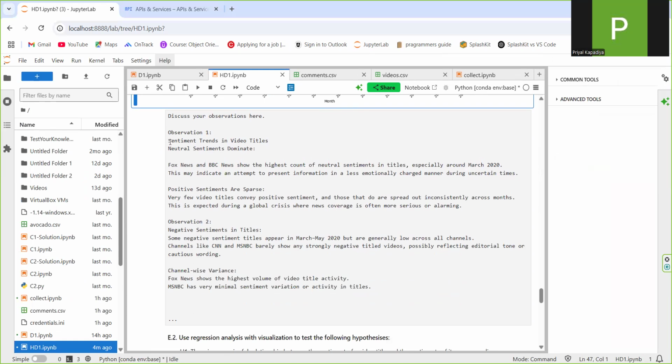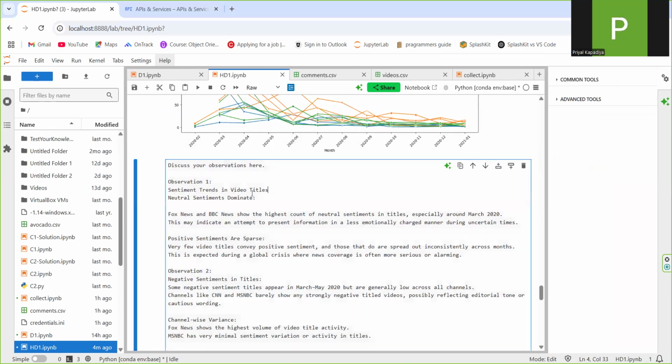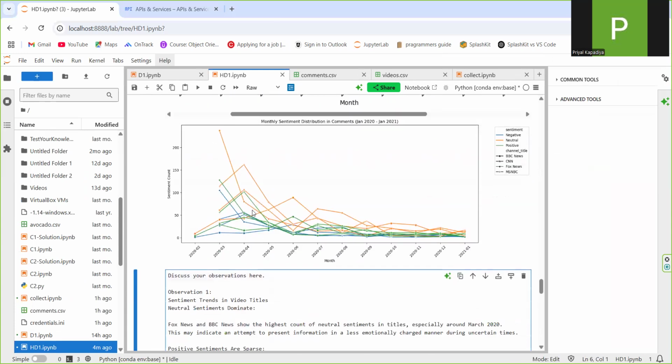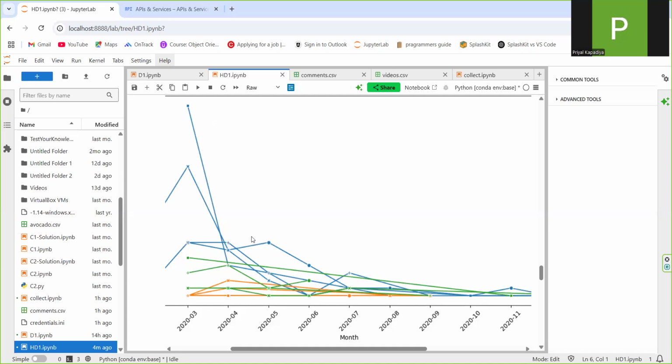In observation one, I described the sentiment trend in the video titles. The neutral sentiments were dominant, as you can see.